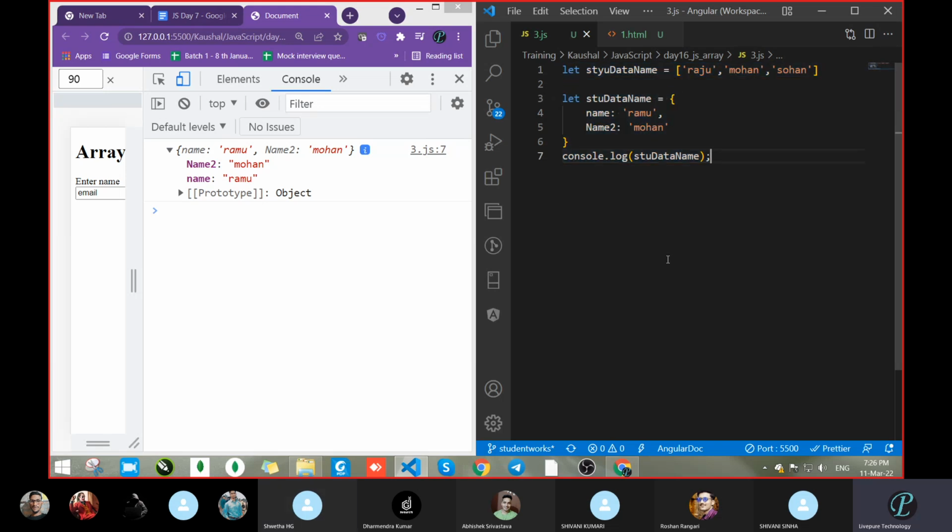What is the difference in both cases? The difference is that an array has a numbered index, correct? The position of each value, like 0, 1, 2. We can access the data with the help of 0, 1, 2, meaning we pass the index, not the position.